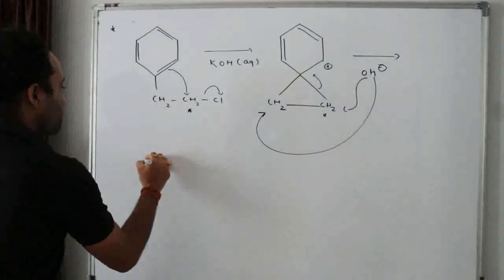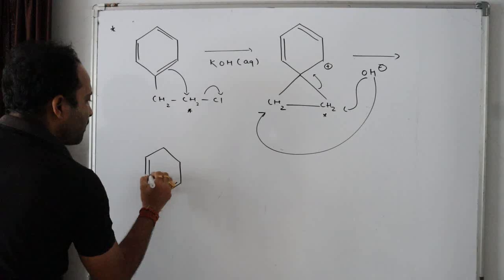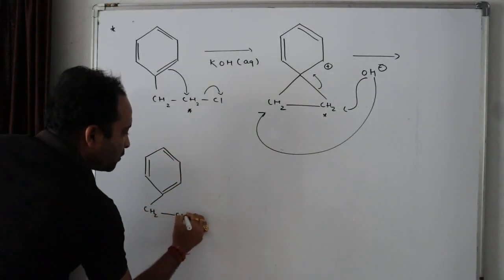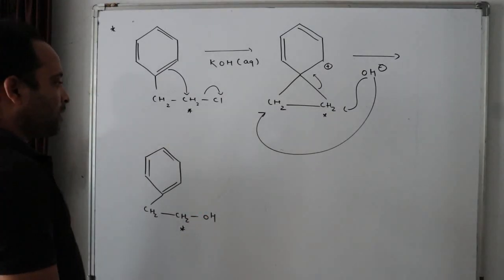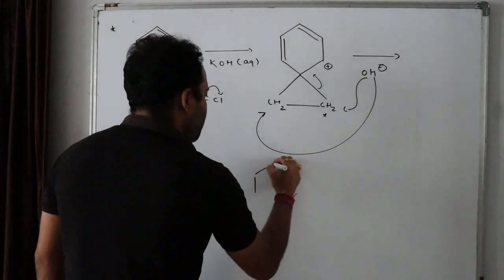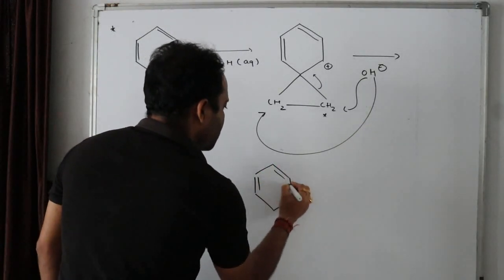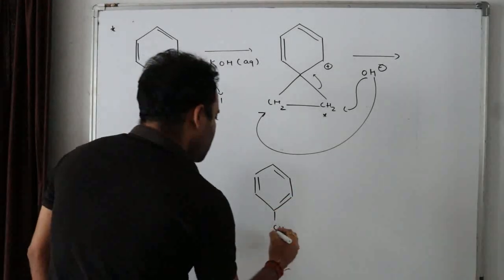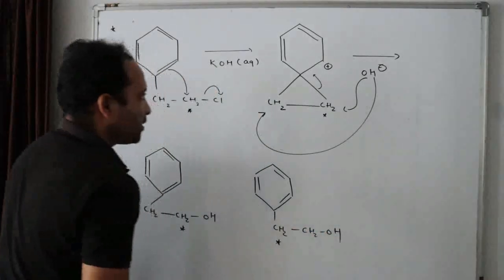So what is formed here? So can I write like this? CH2, OH star, or can I write like this? CH2 star, CH2 OH, isn't it?